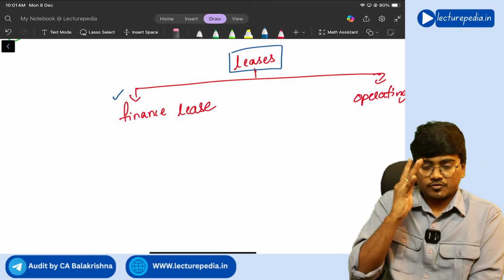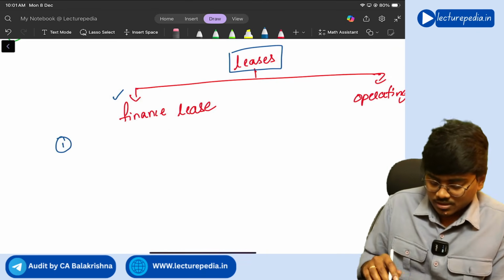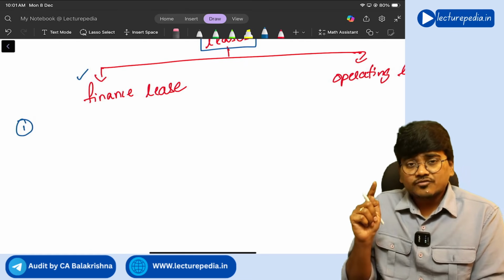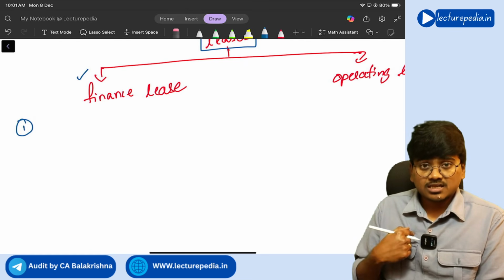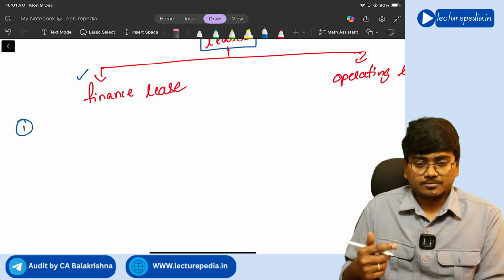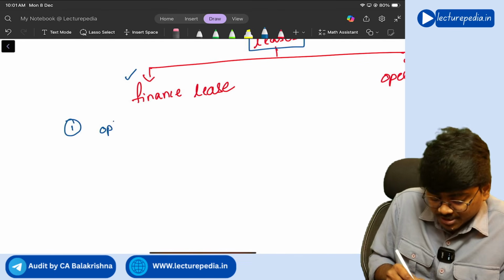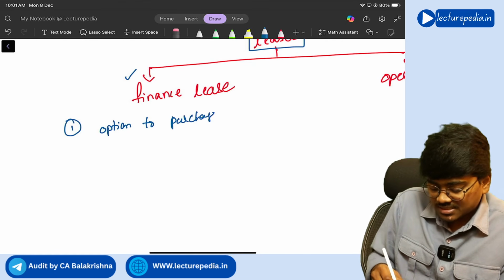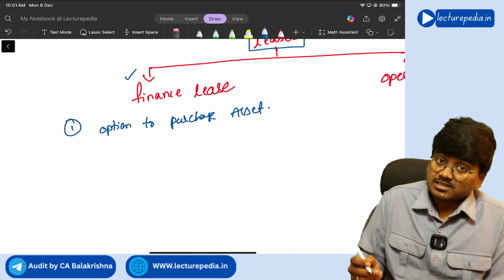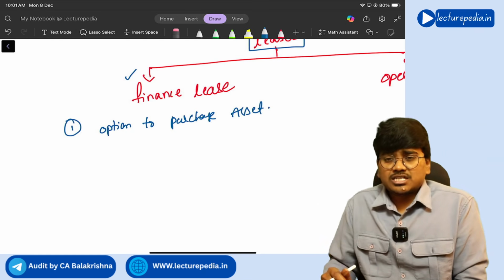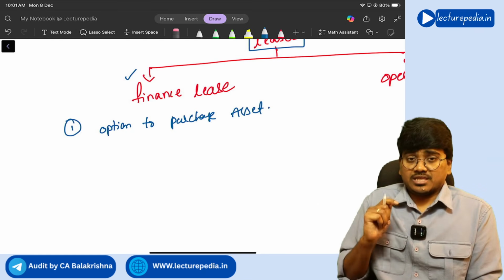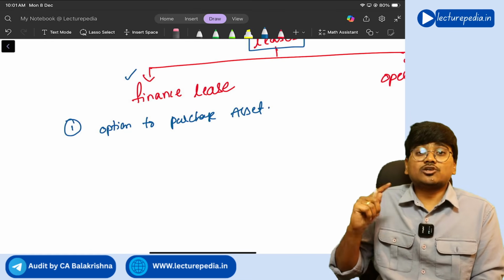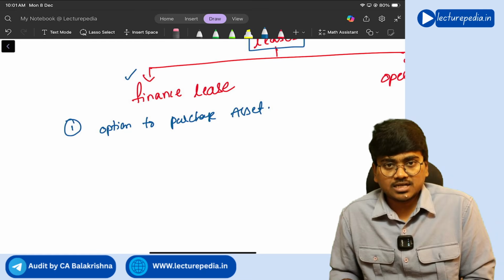There are basically four features. The first feature is that at the end of the lease term, the lessee will have the option to purchase the asset, and the purchase price will be so low that the lessee will exercise that option.